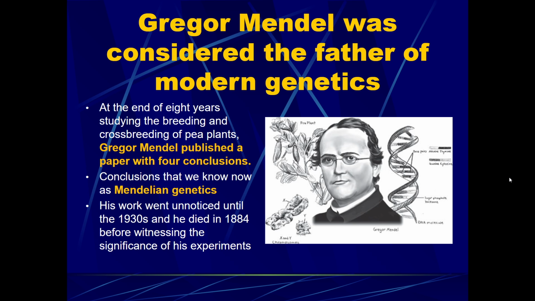So he is considered the father of modern genetics. And that is because even though during his lifetime we did not realize the significance of his work, he is responsible for providing a lot of the data and evidence for how traits are passed down, especially if we consider complete inheritance, which is known as Mendelian genetics. So he studied his pea plants for 8 years, he bred and crossbred them, and he eventually did publish that information, his data, with four conclusions.